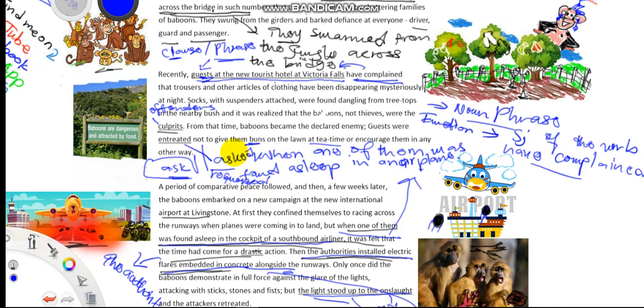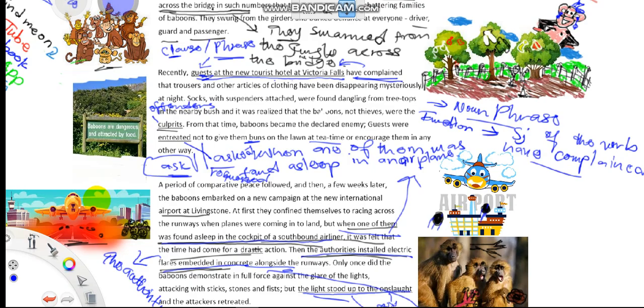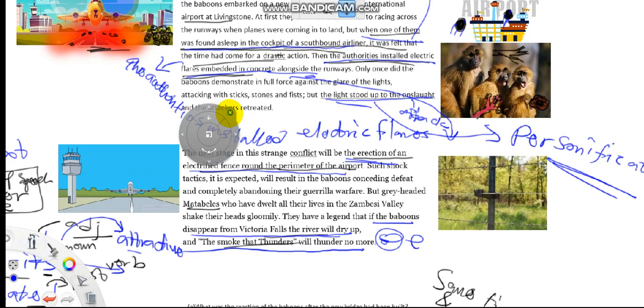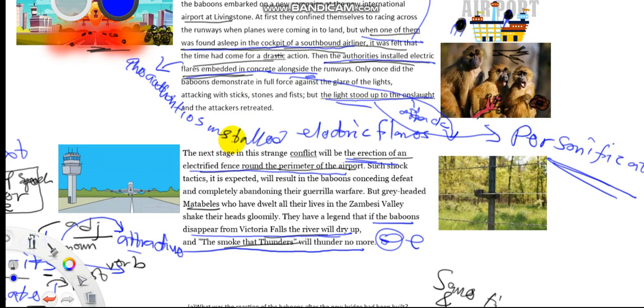Let's go on and look for another word. We don't have time, but I really want us to complete this video in this session. We have the word drastic. Let's see where we have that word. Drastic action. We can use the word severe action, or strong action. Remember, these words will fit because they are all adjectives: severe, strong, drastic. And it can easily go in there.